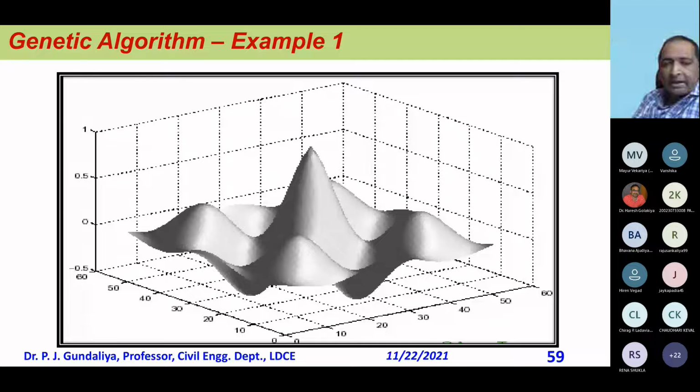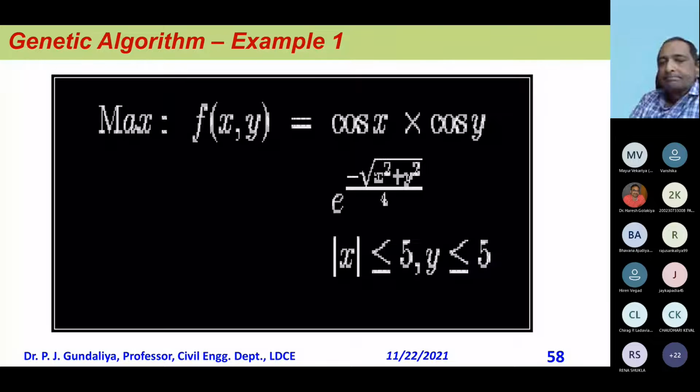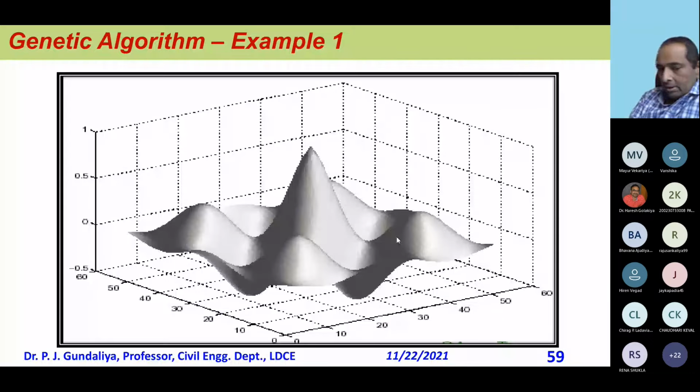Try to search and it gets terminated here. So the probability of getting a good solution is only this much. If my initial point is within this, then only I can get this peak. Otherwise, no. So that is the limitation.